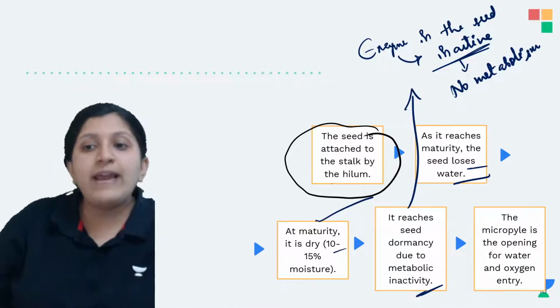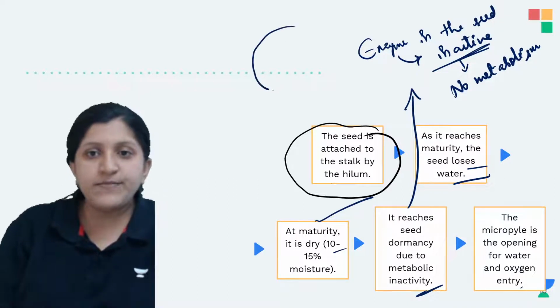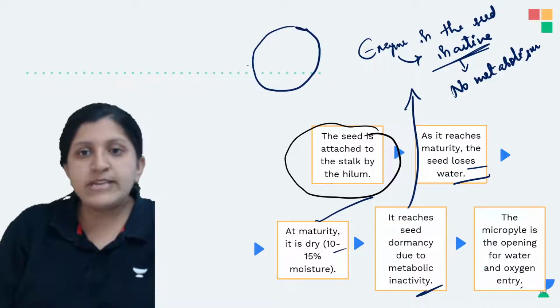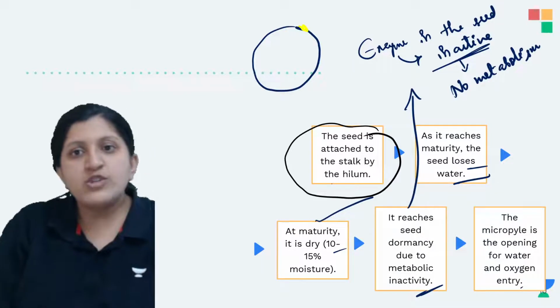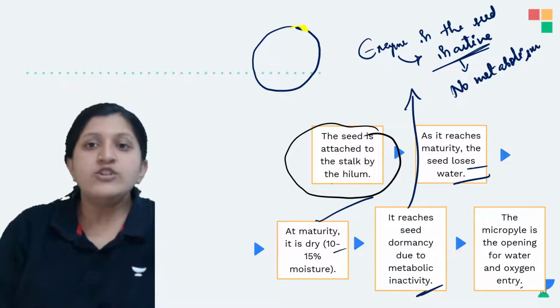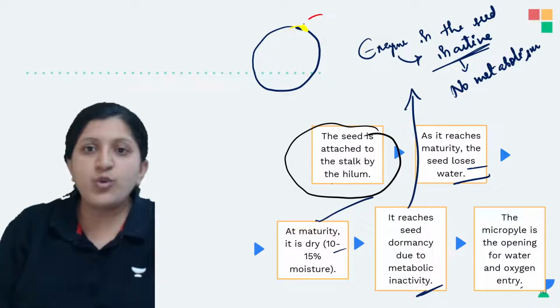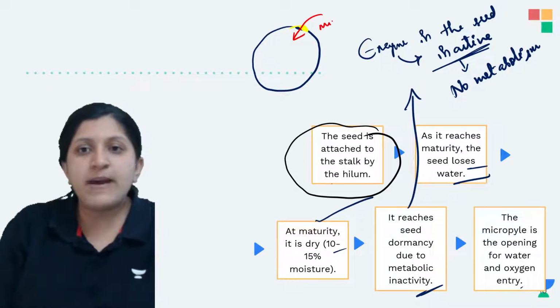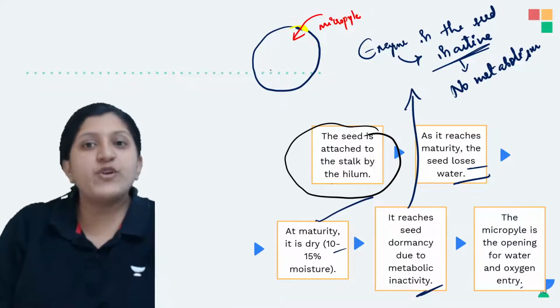So the micropyle is the opening for water and oxygen entry. Let's say there is a seed. When you observe a seed, you can observe a scar on it. Just one opening, a scar-like structure that you can observe. That is nothing but the micropyle opening. Through this micropyle opening, the water will take entry. So that is for seed germination.